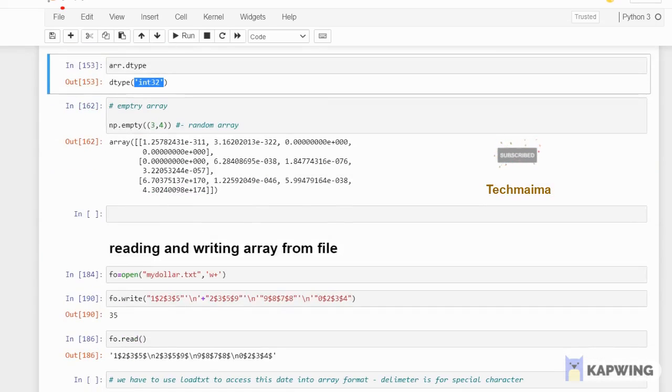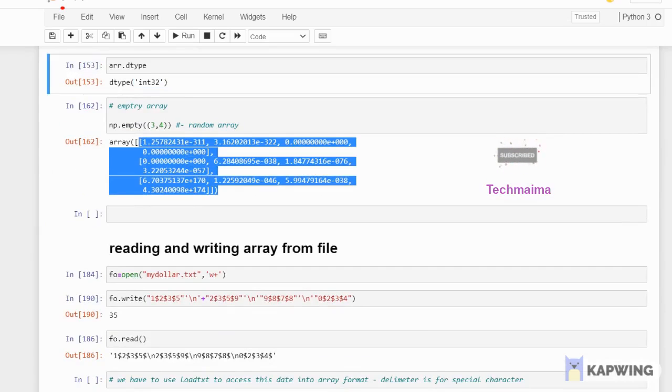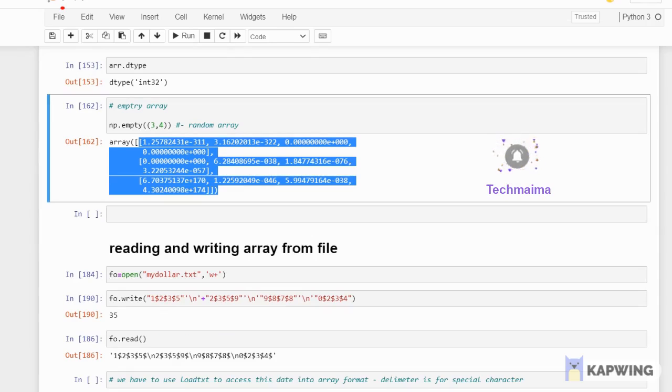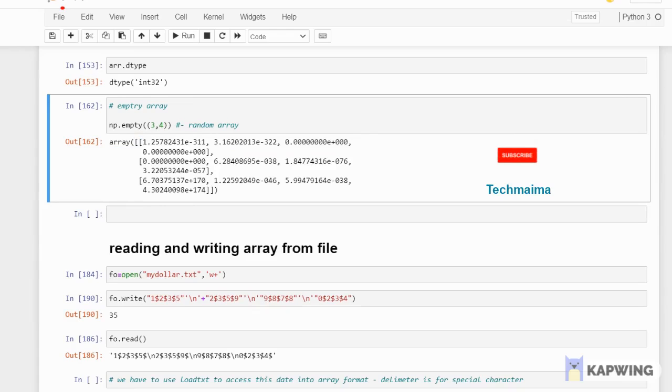This one is an empty array. No worry, you are not going to use it, but just for your knowledge I'm sharing this. An empty array will randomly generate an array with junk elements. See, these are all junk elements. So np.empty with 3, 4, if you give, it will give you a random array with 3 rows and 4 columns. This is that random array, 3 rows and 4 columns.